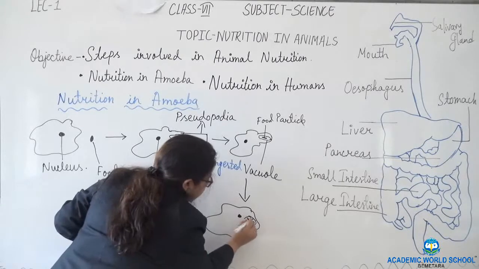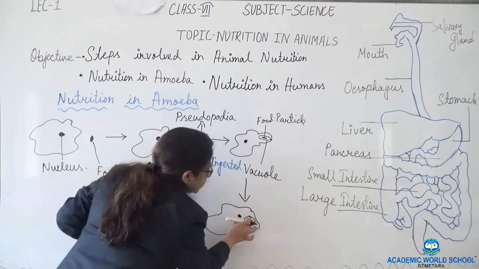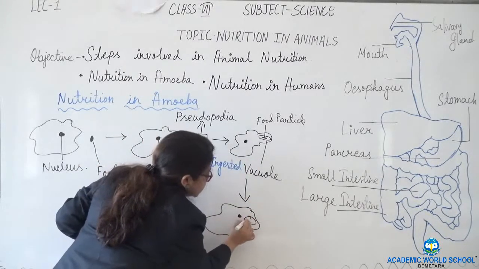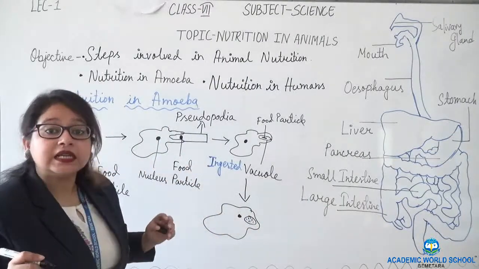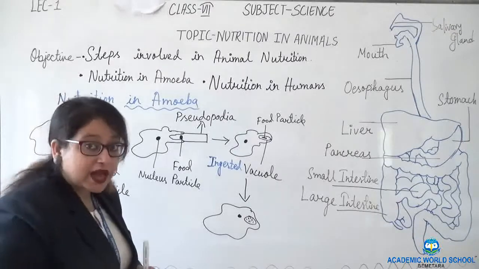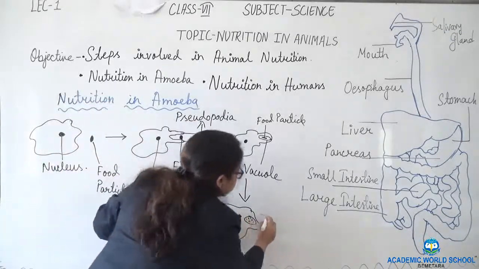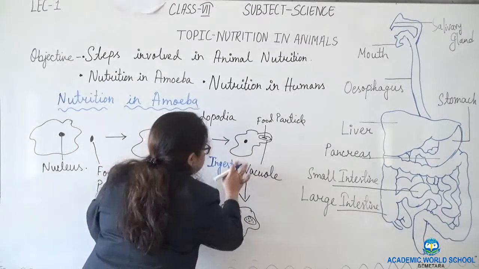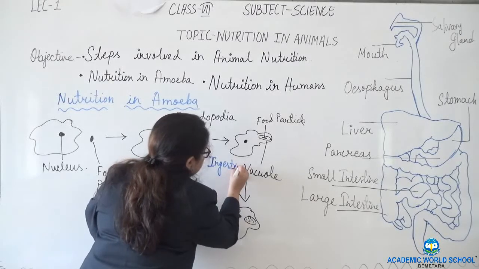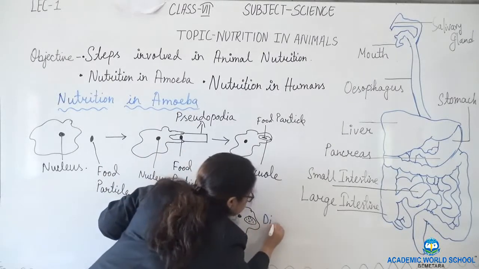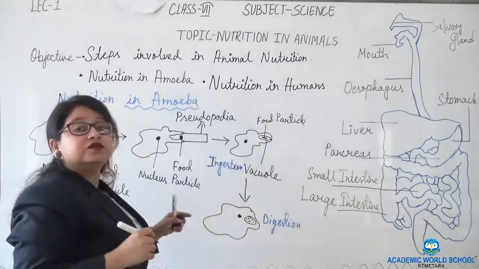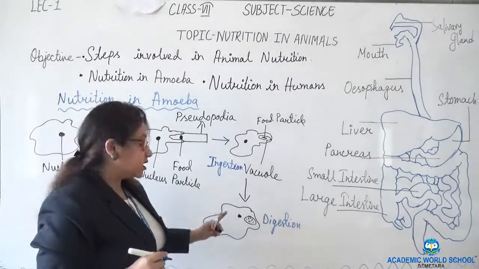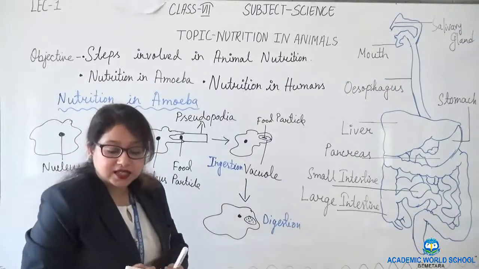This is the food, and see here the food has broken down into smaller pieces in the vacuole. So this is digestion, the second step after ingestion. The first step was ingestion, and gradually it has digested.